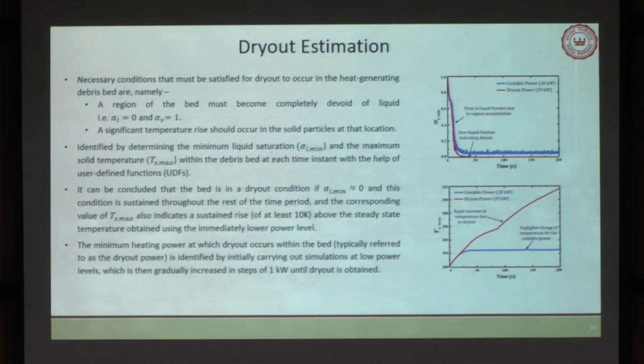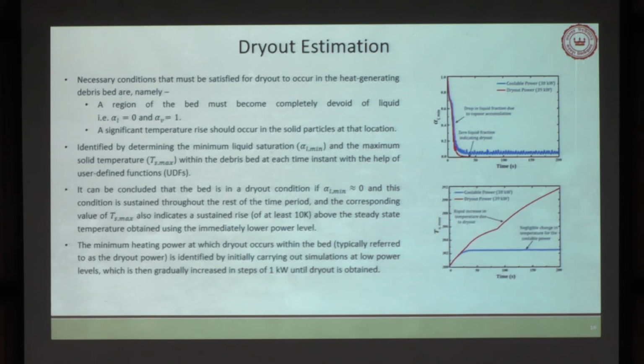So for the purpose of dry out estimation, if you see this curve, this value is the alpha value, that is the volume fraction value, and this is the time. So if the dry out occurs, then what will happen? It is alpha liquid, that means volume fraction of liquid, so that will come to 0 at certain location.